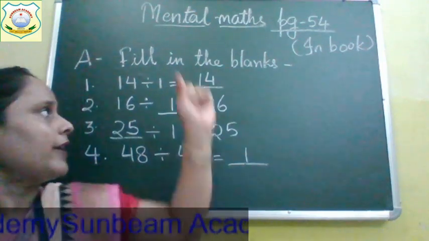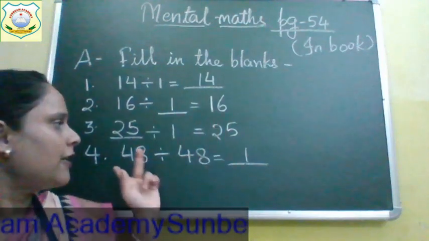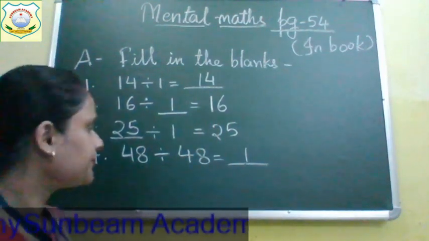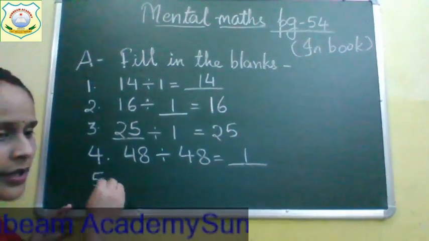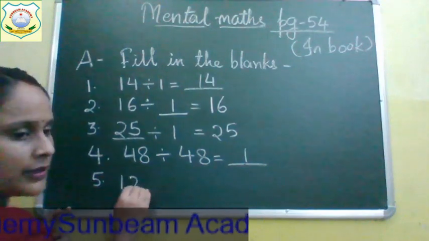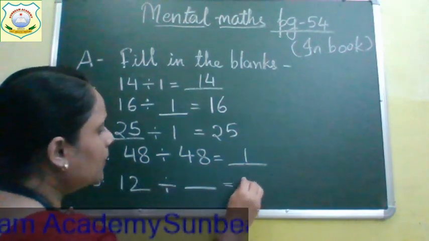Okay. So when any number is divided with 1, the answer is the number itself. When the same numbers are divided, the answer is 1. Come to the next question. Your next question, question 5, is 12 divided by dash is equal to 1.